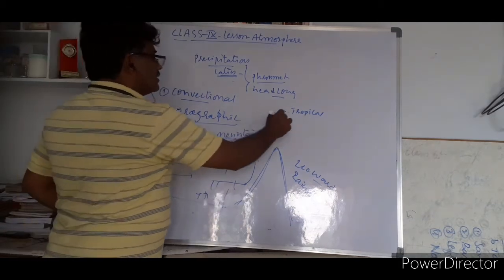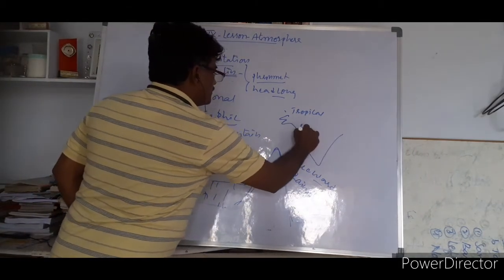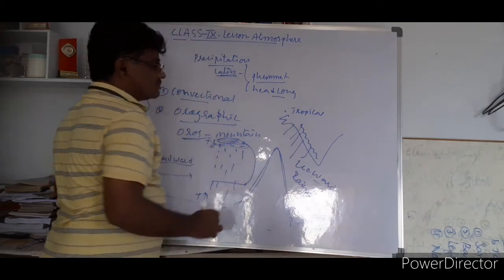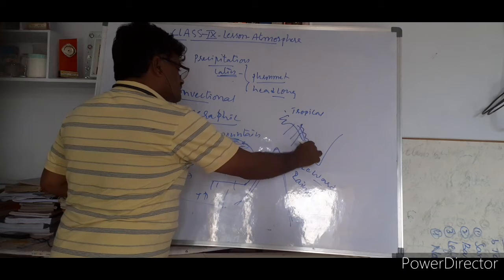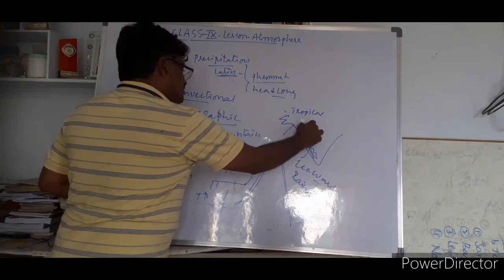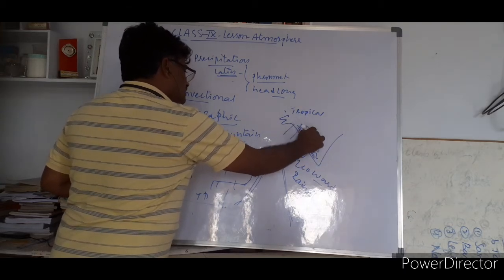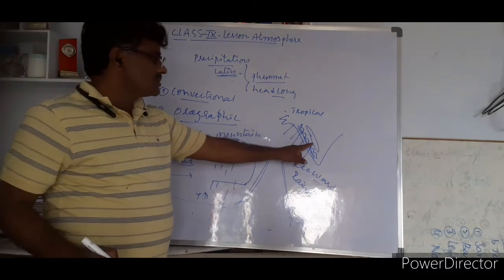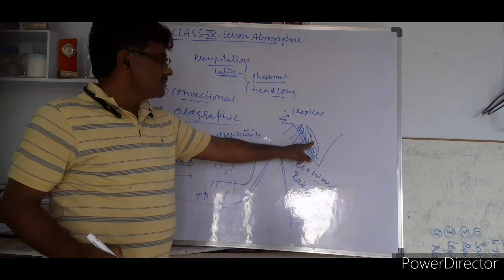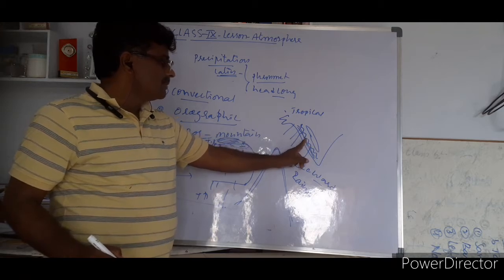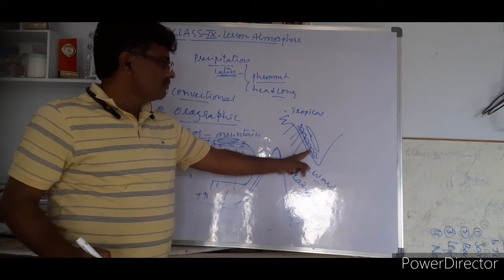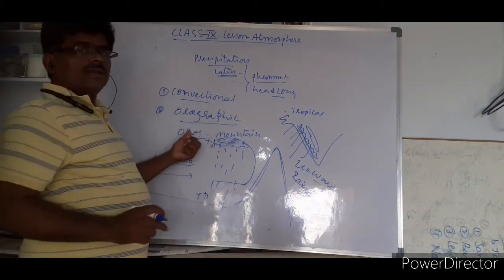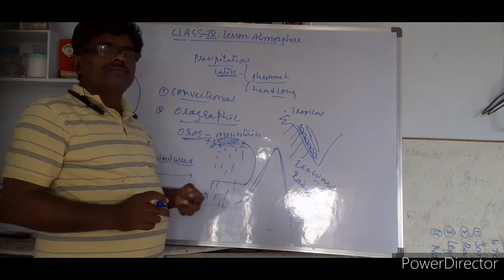For example, when talking about India, look at this country. Here the Western Ghats are there. Whenever the wind moves towards India like this, rainfall is more on the western side of this area, but on this side there are many rain shadow regions, dry areas like Rayalaseema, Vidarbha and all. It's easy to understand. This area is a rain shadow region. This is a windward area, so it gets more rainfall. So due to the mountain there is rainfall. That's why we call this orographic rainfall.